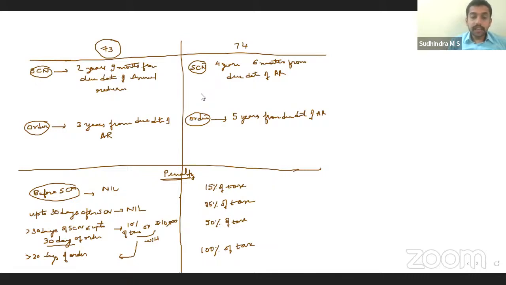Yes. Then, if you have collected any amount but you have not paid it to the government, in that case, there is no time limit to issue show cause notice. Amount collected but not paid, no time limit to issue show cause notice. But once the show cause notice is issued, order has to be passed within 1 year from the issuance of show cause notice. Similarly, if you have not paid self-assessed tax, for non-payment of self-assessed tax, again,